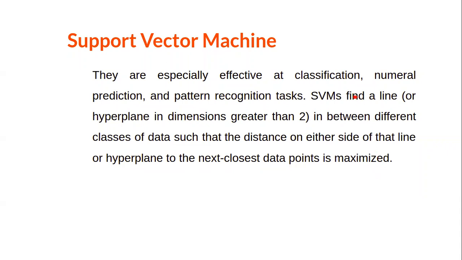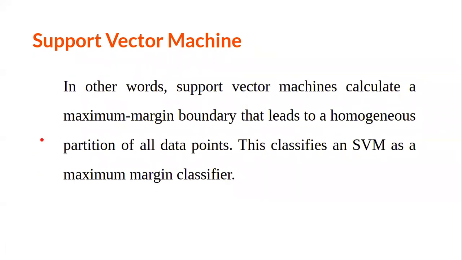So what we do, we find a line between some data points. Let's suppose this is a data point, this is a data point. So it finds a line and tries to put the maximum distance on both sides. How? Okay, first I am showing you one figure, then I will come to the actual definition.